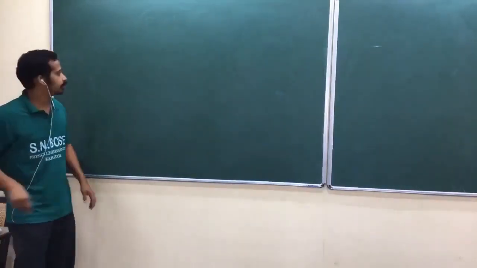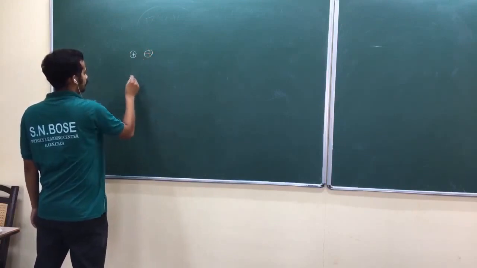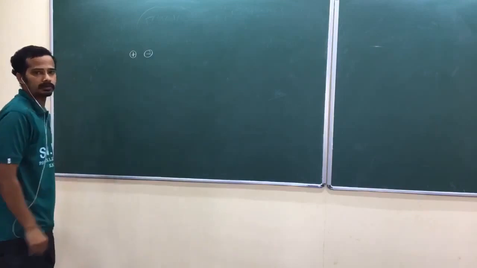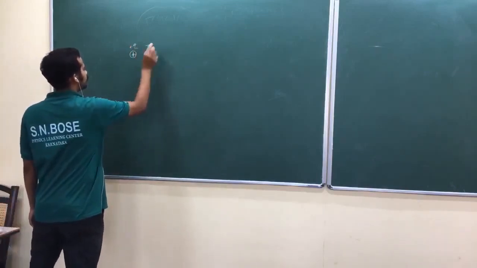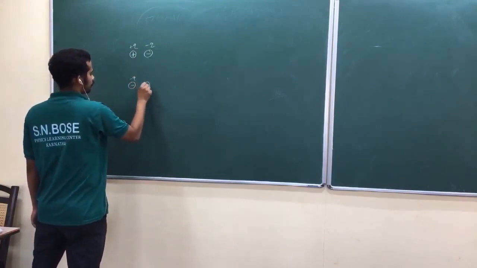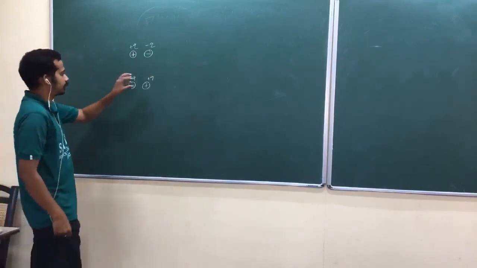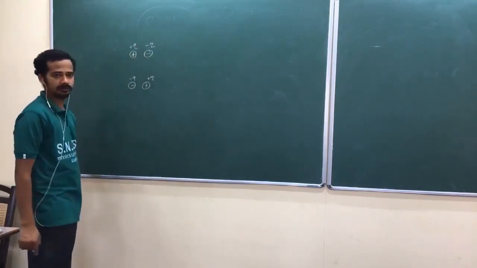I have these charges, plus Q here, minus Q here. These are small metallic balls. So take it like that: plus Q, minus Q, and here minus Q, plus Q.